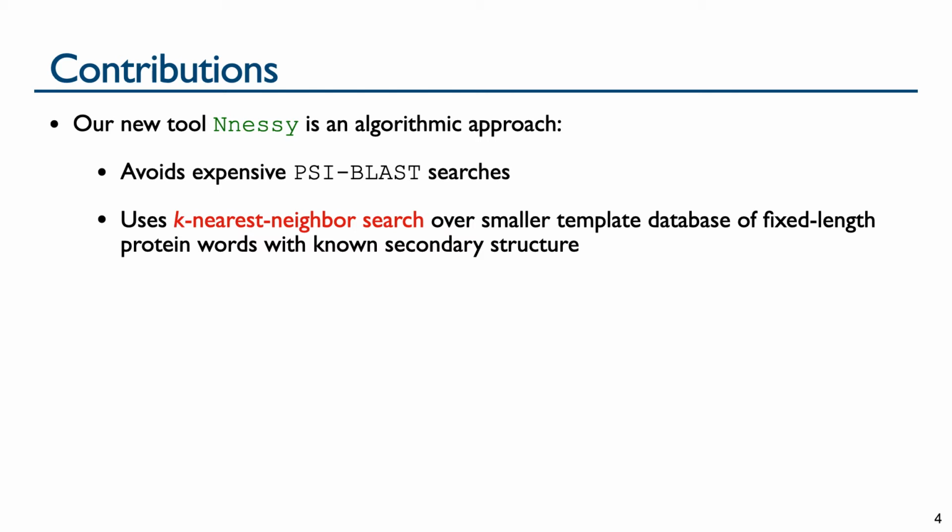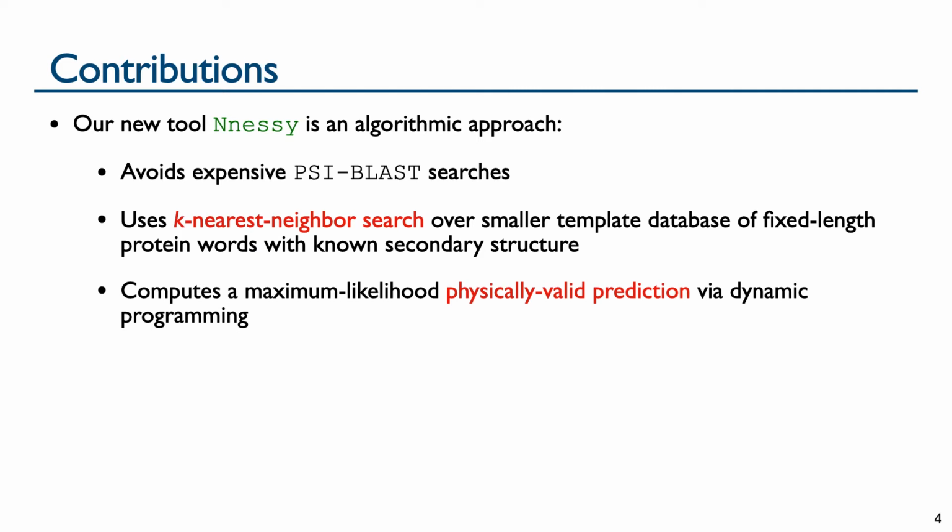These words are searched under a distance metric that obeys the triangle inequality, so we can leverage algorithms for nearest neighbor search over a metric space, so the problem is much more structured. nnessy also computes a maximum likelihood physically valid prediction via dynamic programming, where the dynamic programming satisfies minimum run lengths, even for the 8-state model. The dynamic programming runs in linear time and is easily adapted to other tools.